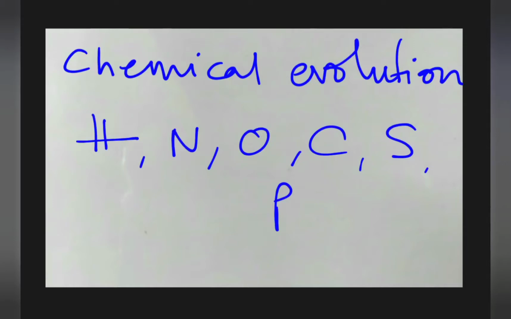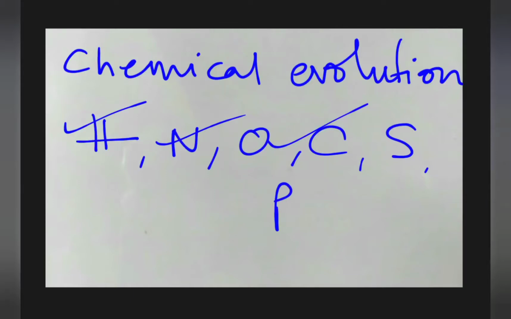The primitive Earth's temperature was extremely high. As a result, it prevented any sort of bond formation. Now as it started cooling gradually, all these free elements started to form bonds among themselves, combining to form simple and compound molecules.